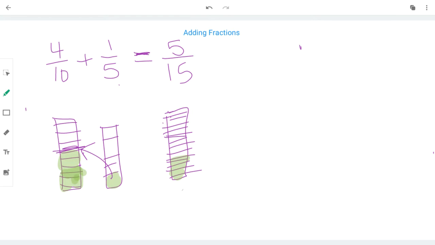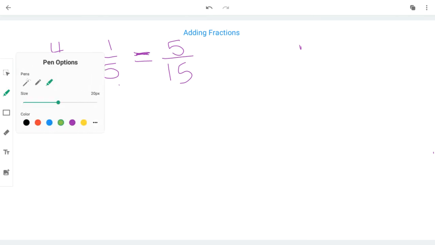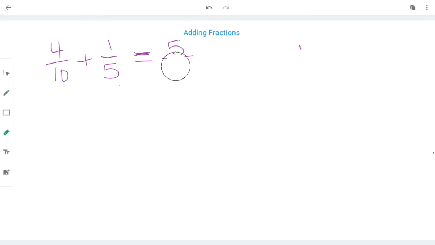So that's just a really quick way of showing you that if you add denominators that are different and try to do it as quickly as possible, you are getting a very, very wrong answer. So let me show you how to do it correctly. So the first thing I'm going to do is erase that really icky answer, because that is not true.